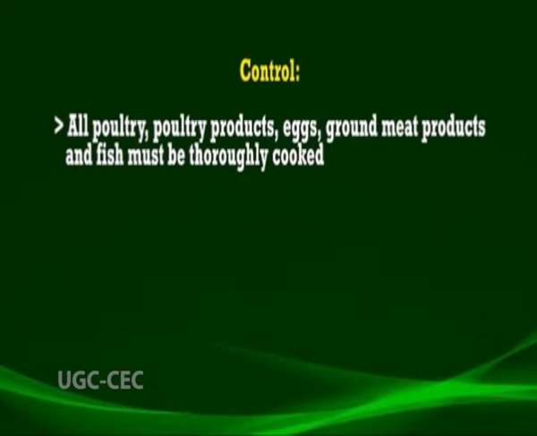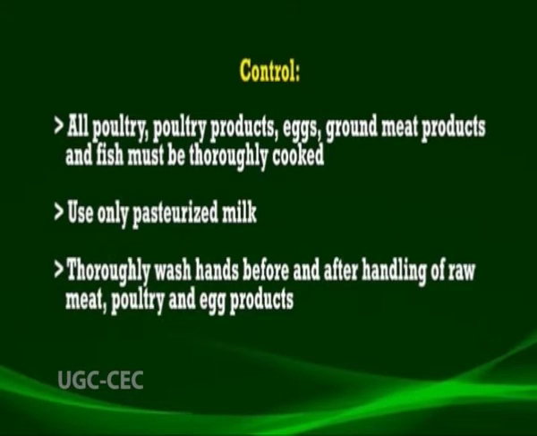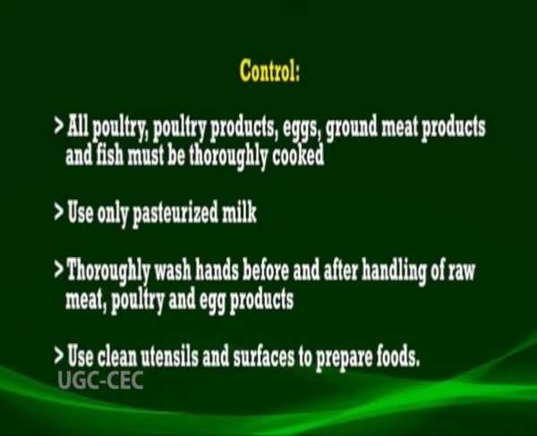To control this disease, all poultry products, eggs, ground meat products and fish must be thoroughly cooked. Use of only pasteurized milk is recommended. Thoroughly wash hands before and after handling raw meat, poultry and egg products, and use clean utensils and surfaces to prepare the food.